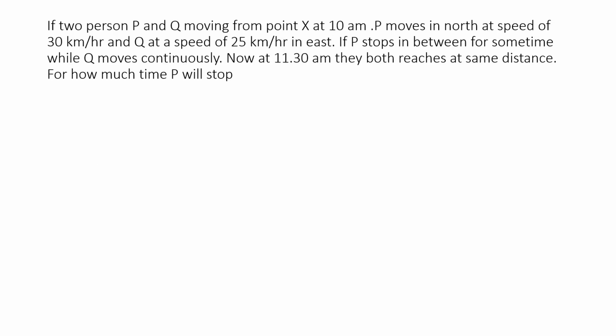If two persons P and Q move from point X at 10 am, P moves north at a speed of 30 km per hour and Q at a speed of 25 km per hour east. If P stops in between for some time while Q moves continuously, and at 11:30 am they both reach the same distance, for how much time will P stop? It is said that at point X at 10 am P and Q move. P moves towards north and Q towards east. Speed of P is given as 30 km per hour and Q as 25 km per hour.